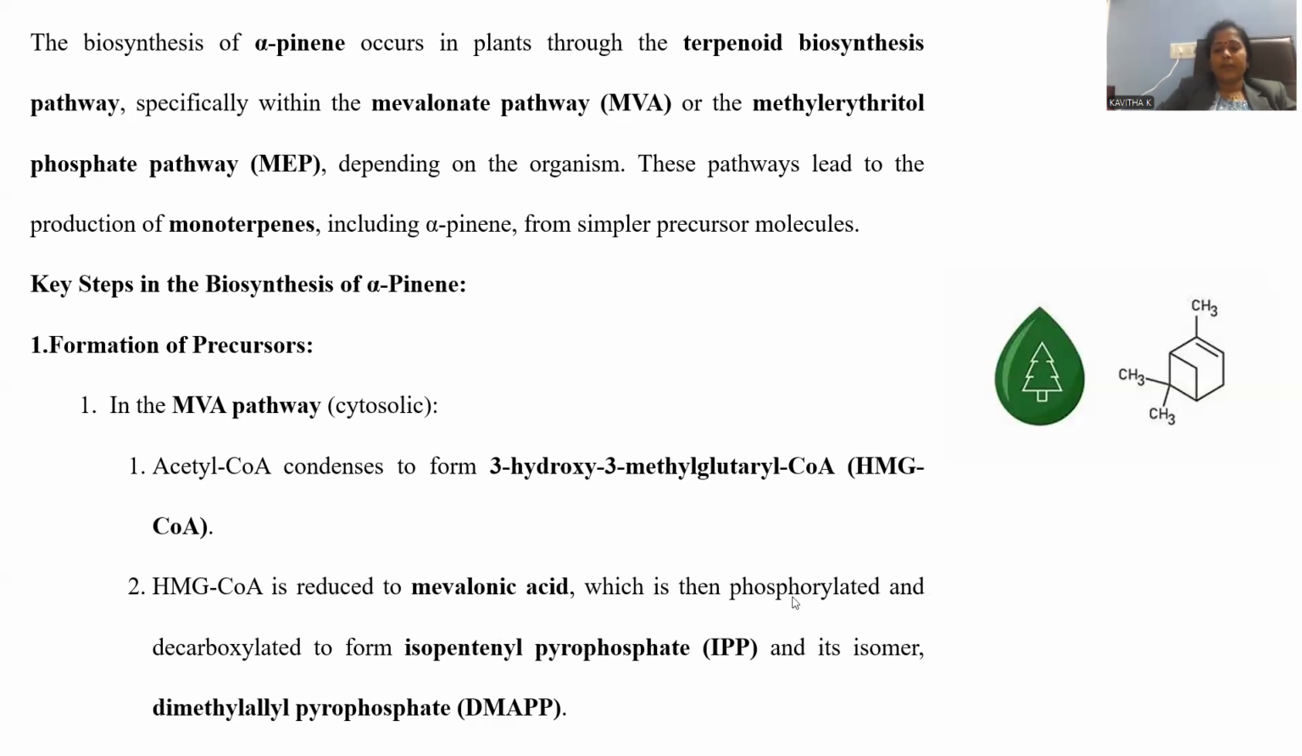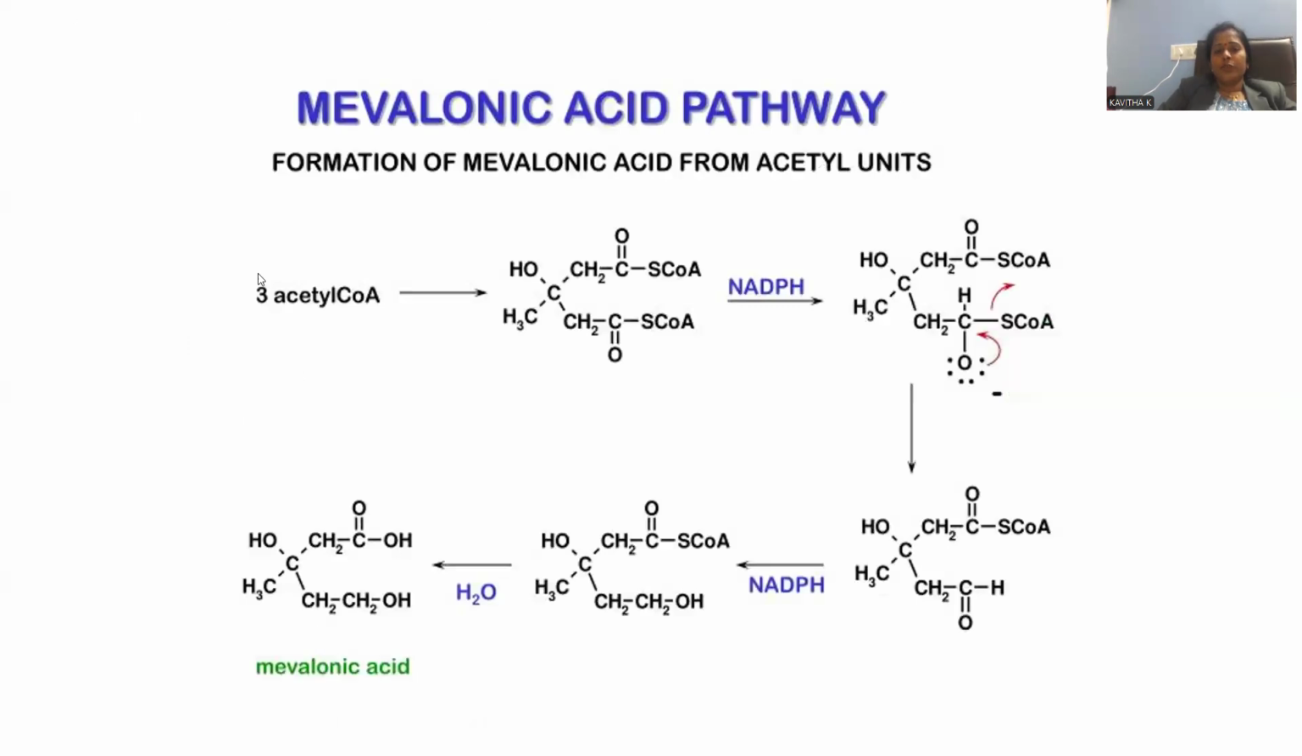Mevalonic acid is further treated with phosphorylating agents. The phosphorylation process will be carried out so that phosphorylated material is generated, and subsequently we go for removal of carbon dioxide, called decarboxylation. Whenever decarboxylation is carried out, we will get isopentenyl pyrophosphate. Let me repeat, isopentenyl pyrophosphate, abbreviated as IPP, and its isomer, dimethylallyl pyrophosphate, DMAPP. This is also produced.